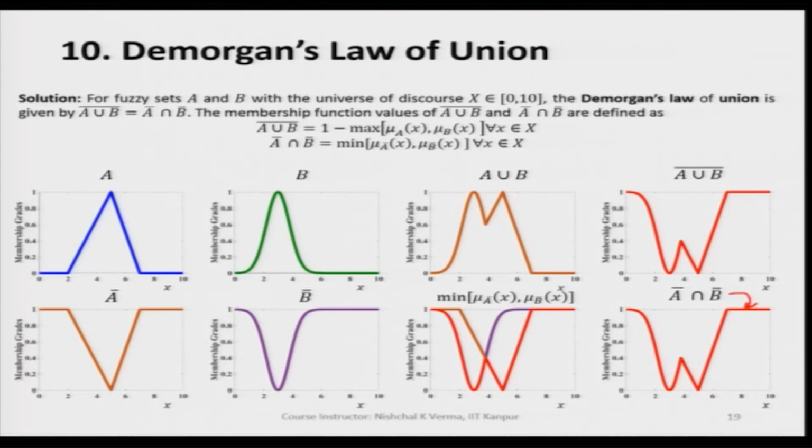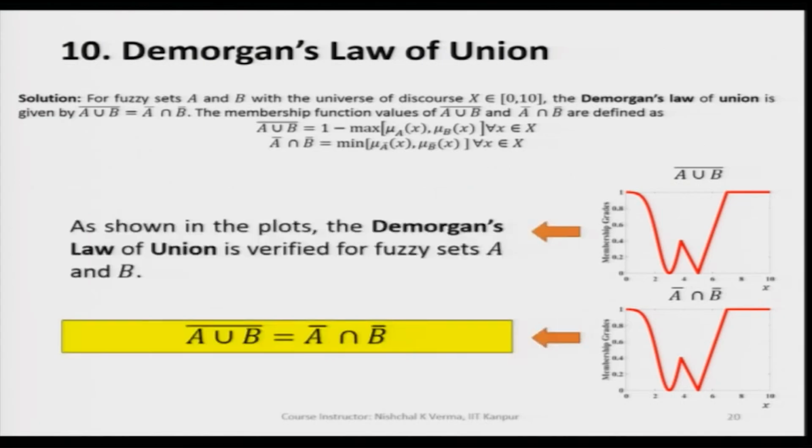So, we clearly see here that when we take the complement of A union B and when we take the intersection of A complement and B complement, these two are the same. Since both the outcomes are equal, we can say that De Morgan's law of union holds good for fuzzy sets A and B, and that is how this relation is valid for fuzzy sets.